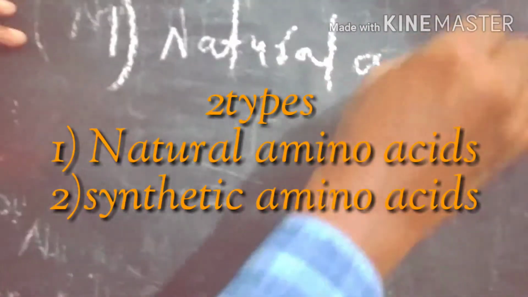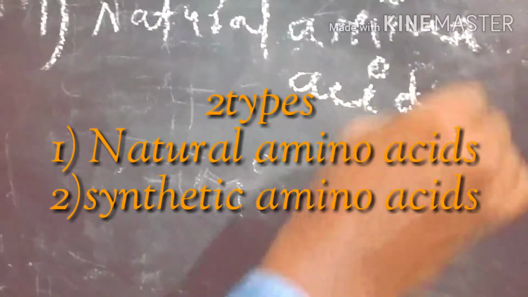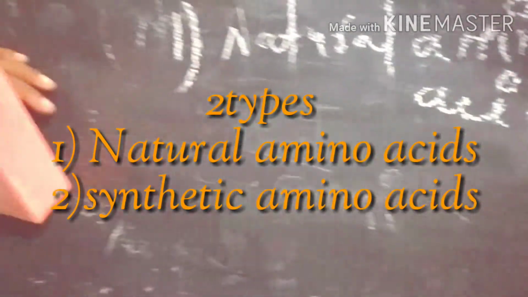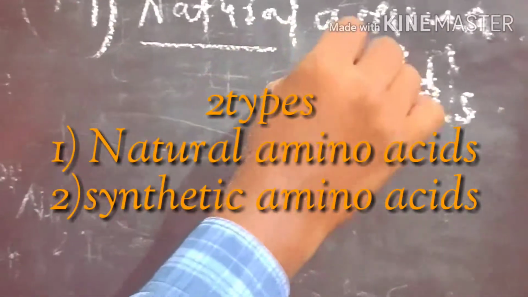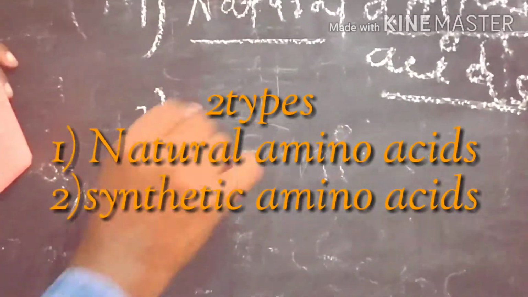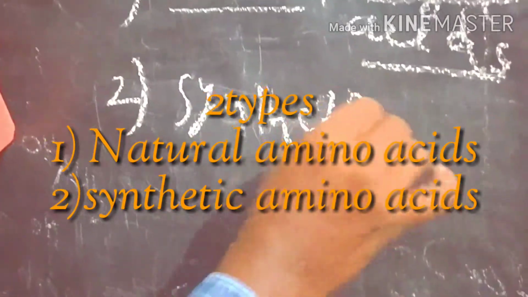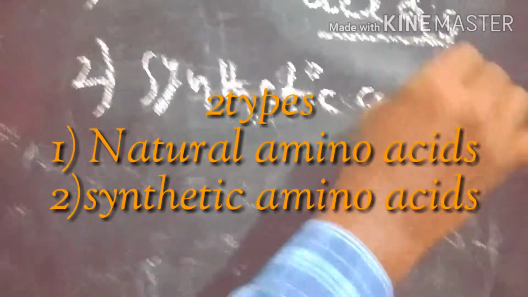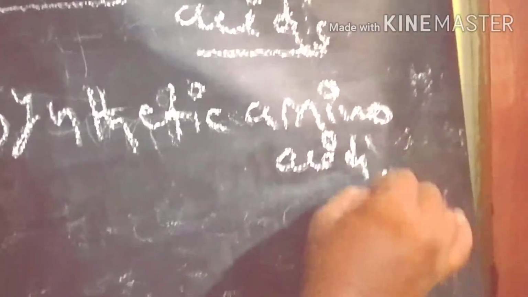All human beings, plants and animals have protein chains, and the amino acids in those protein chains are all natural amino acids. The second is synthetic amino acids, which we can prepare in the laboratory.